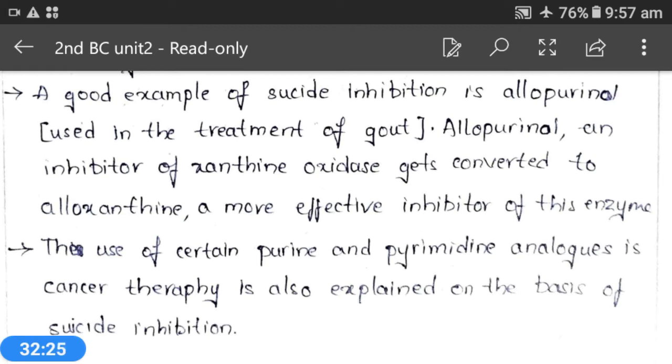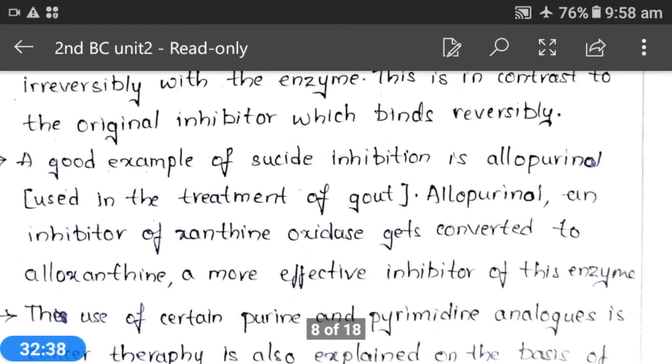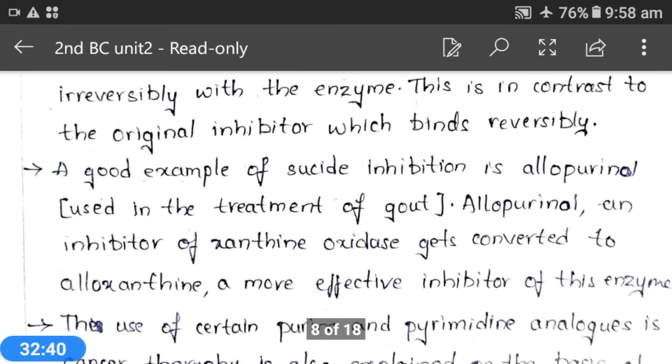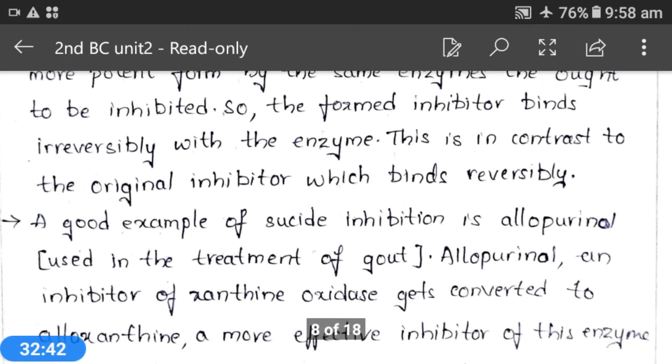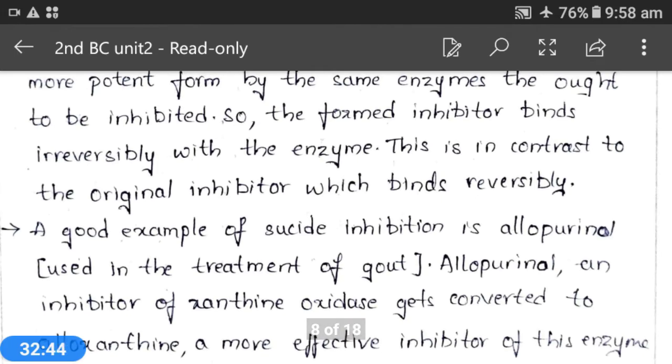The enzyme activity is increased when a positive allosteric effector binds at the allosteric site known as the activator site. That means these allosteric sites are not only responsible for inhibition, they are also responsible for an increase in the enzyme activity.